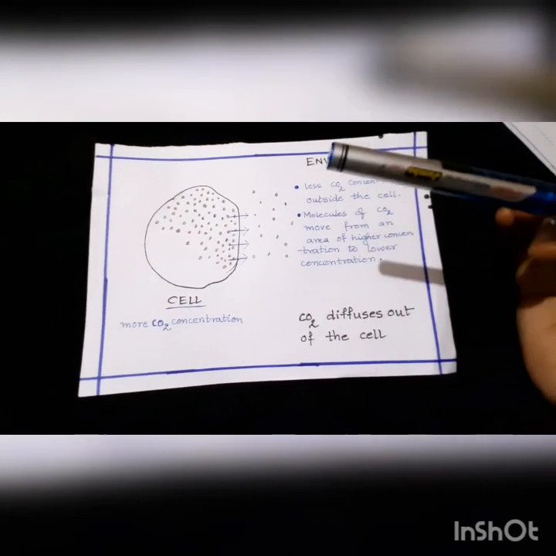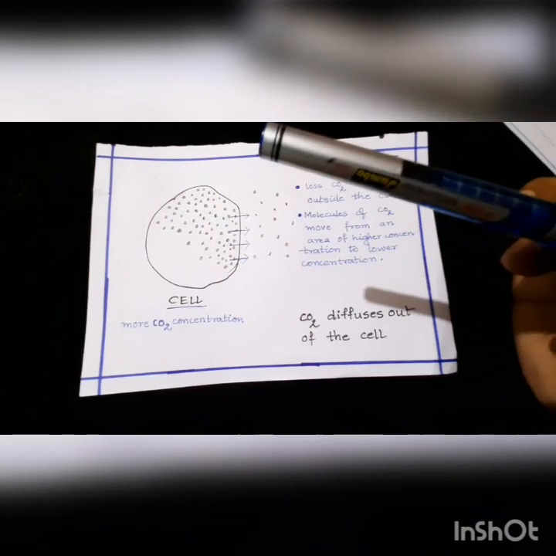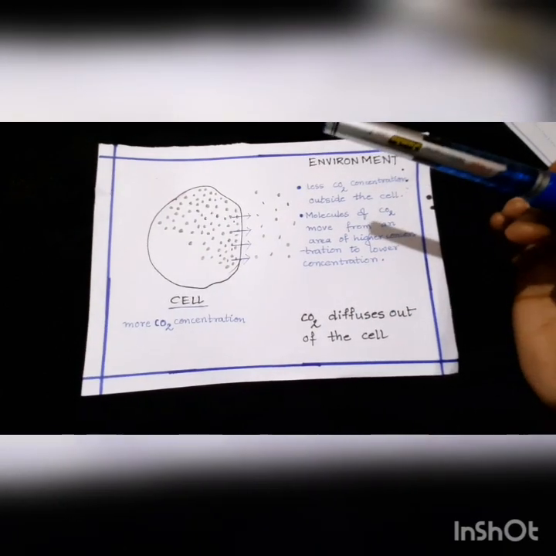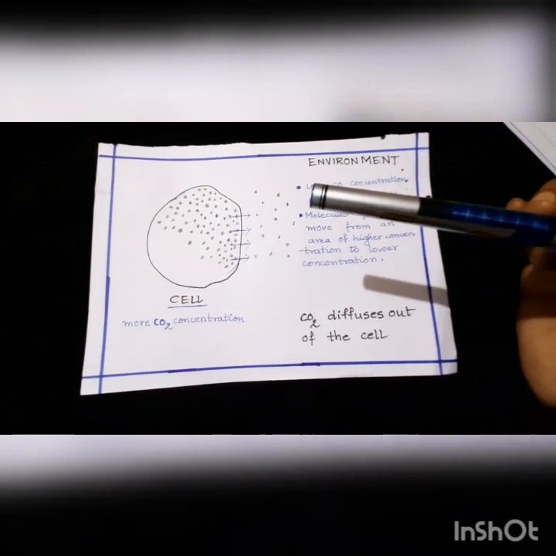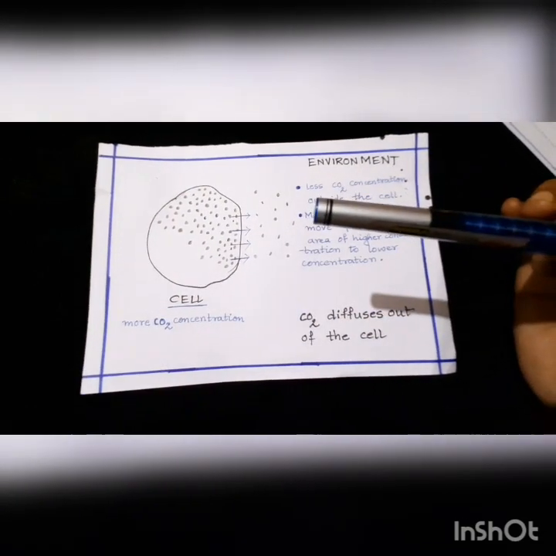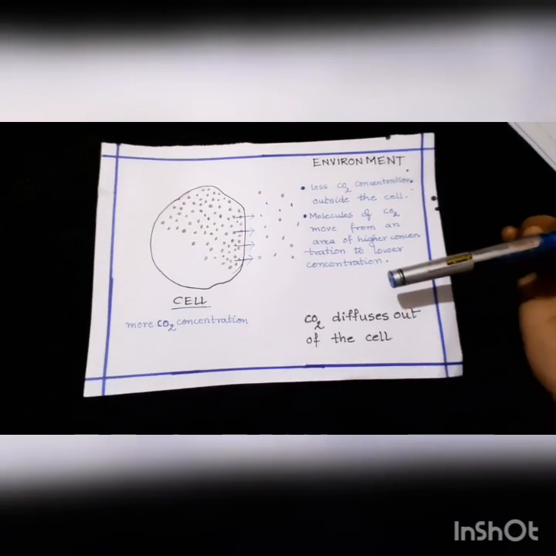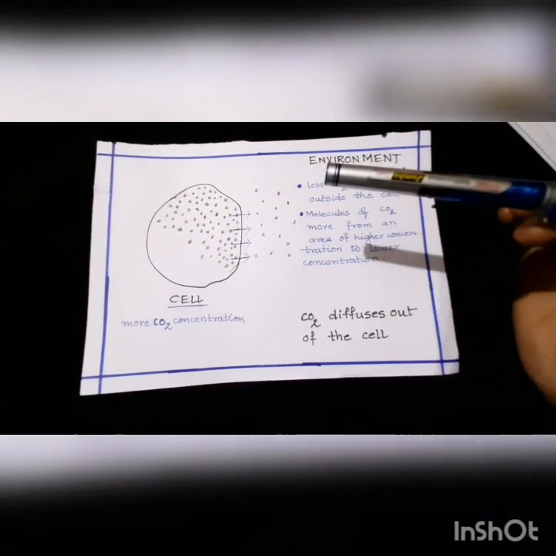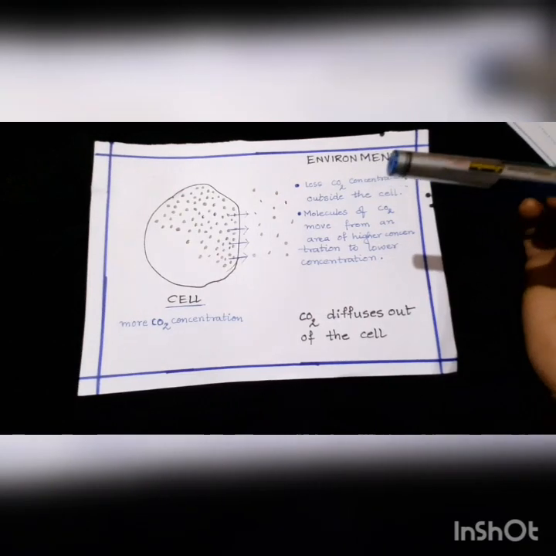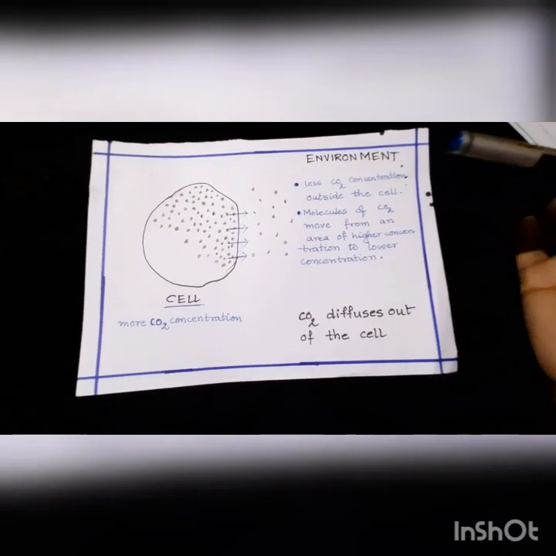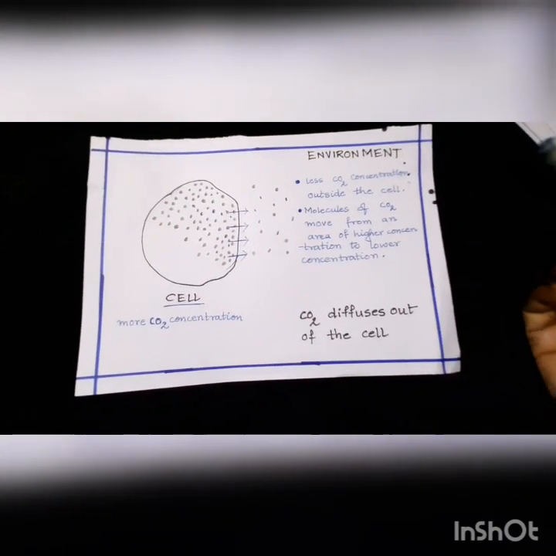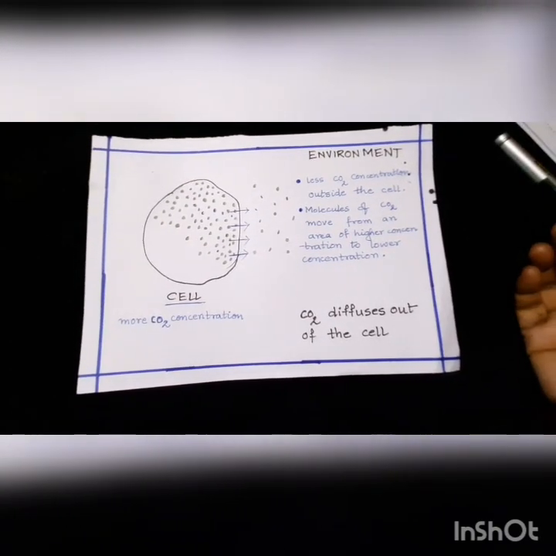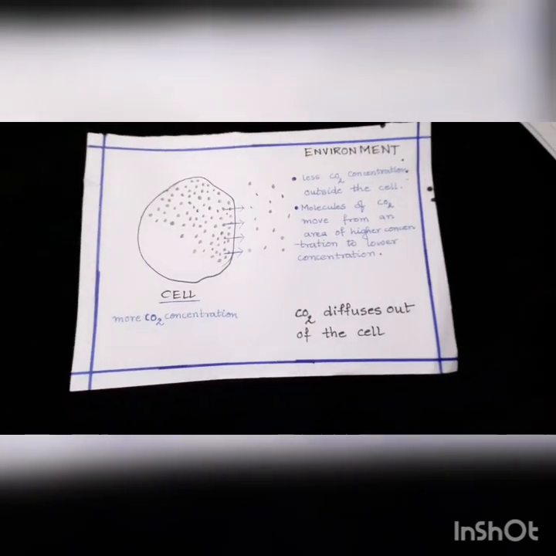So by the rule of diffusion, the particles of CO2, that is the CO2 molecules, will move out of the cell by kinetic energy, and this movement of CO2 outside the cell is also an example of diffusion. Here, since the concentration of CO2 was less outside the cell, automatically by the kinetic energy of the CO2 molecules itself, the CO2 has moved out. So in this way we can see how gases are exchanged in and out of the cell.